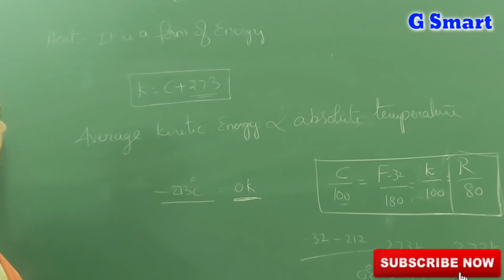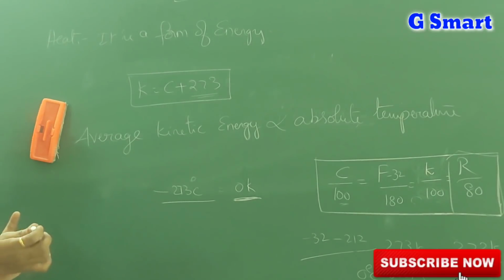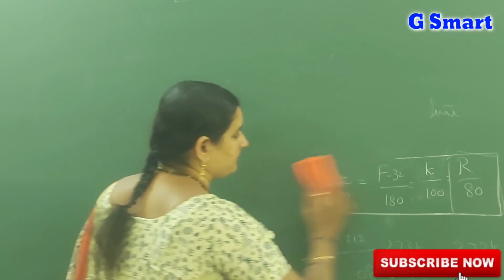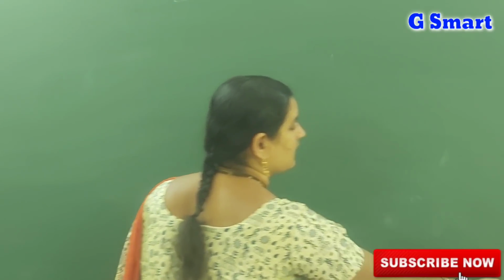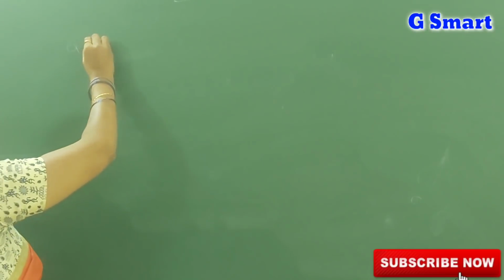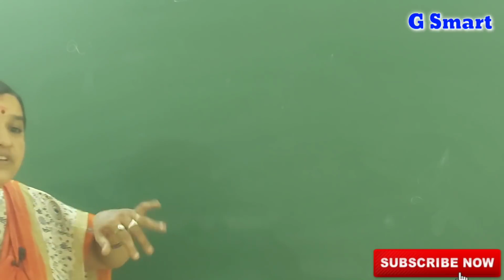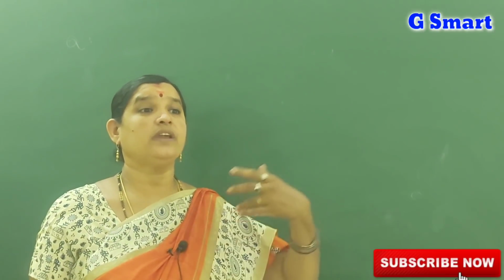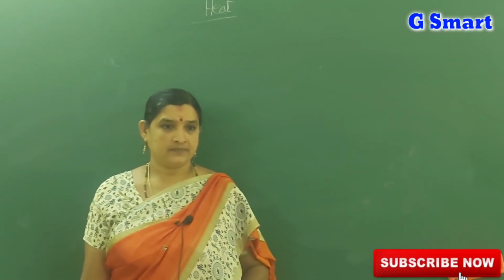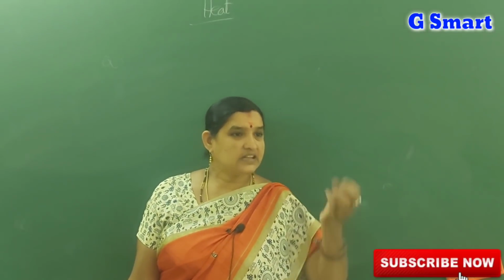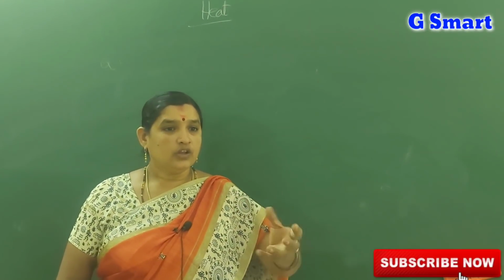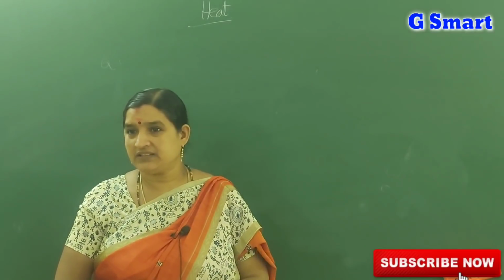Next, let us see about the units. What is the unit of heat? Heat is denoted by Q. To find out the unit, first we have to find out the formula for heat. How can we calculate the amount of heat used to heat a substance? To raise the temperature of a substance, we need heat. Without giving heat, there is no increase in its temperature.